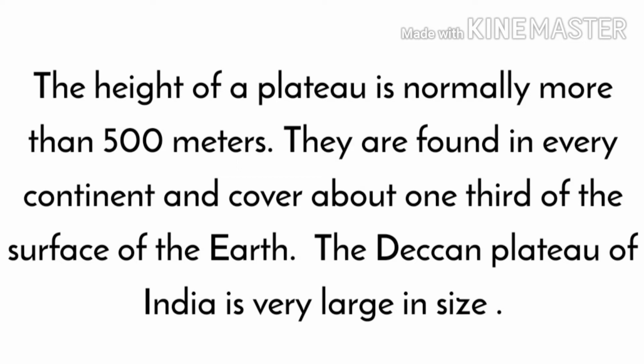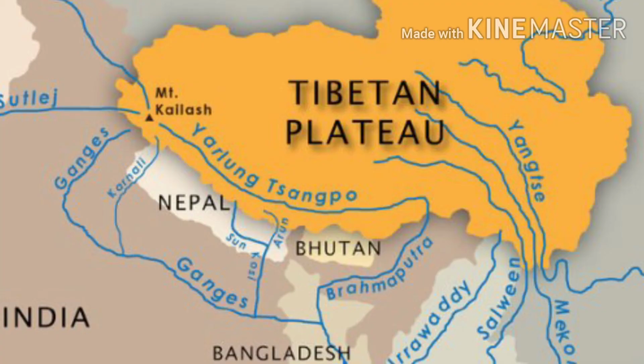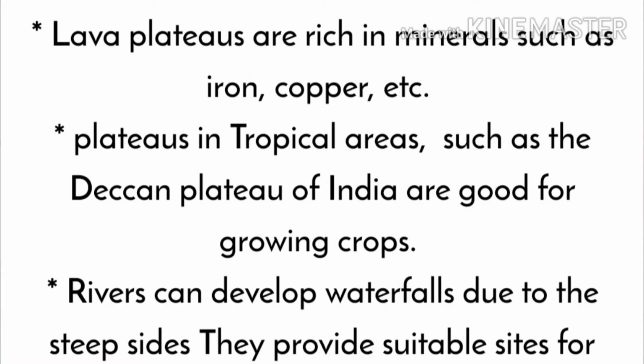They are found in every continent and cover about 1/3 of the surface of the earth. The Deccan Plateau of India is very large in size, and the Plateau of Tibet in China is surrounded by mountain ranges on all sides. Some plateaus have deep canyons such as the Grand Canyon of Colorado in the USA. Some of the plateaus have a cool climate.